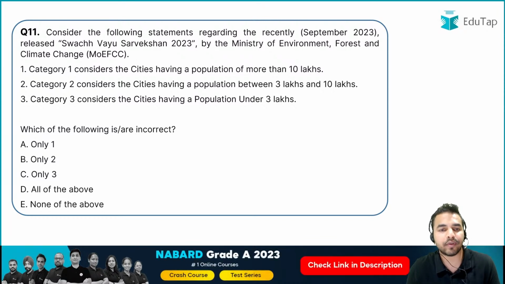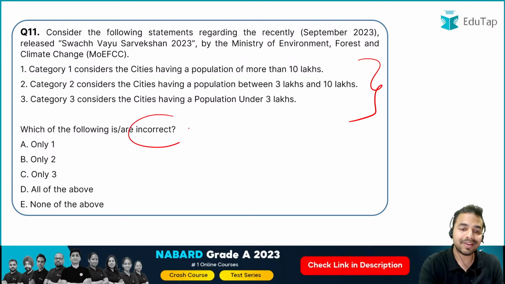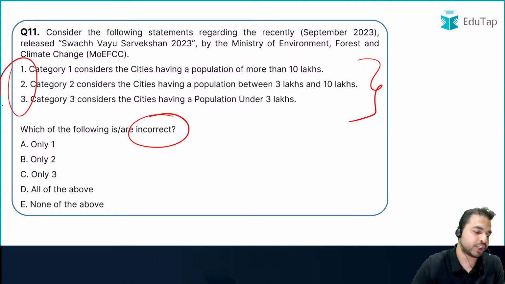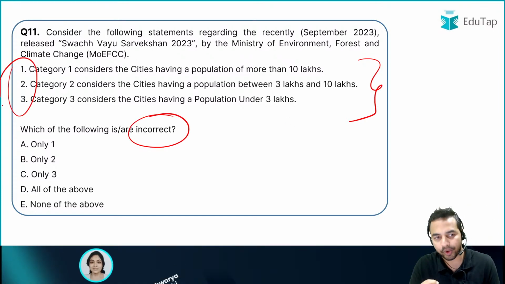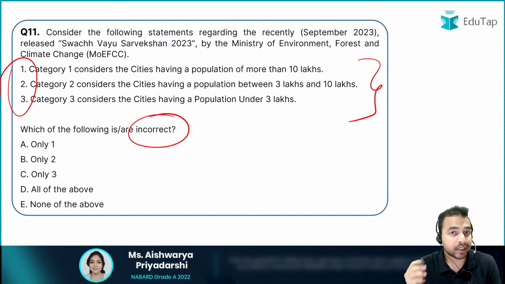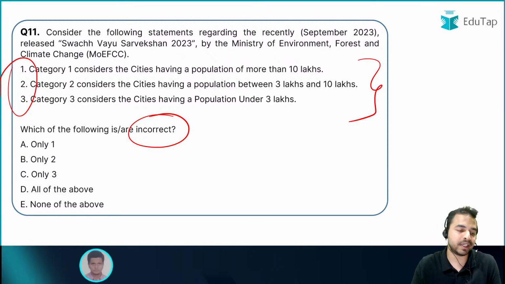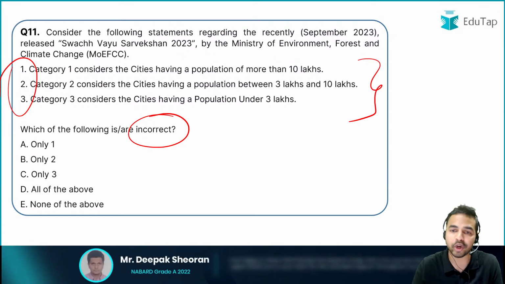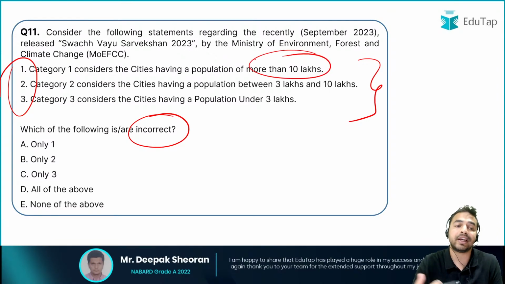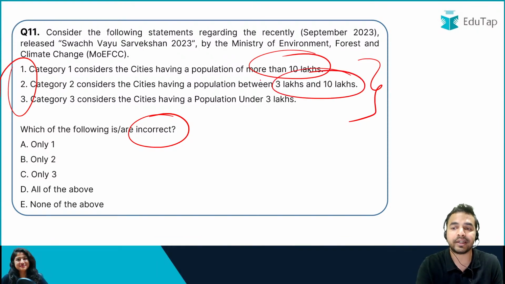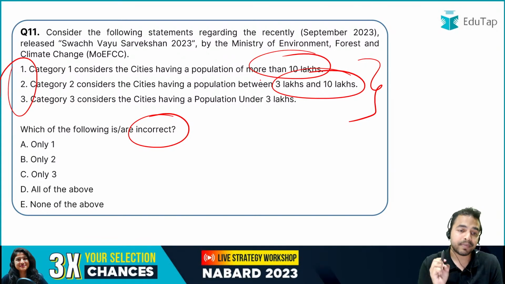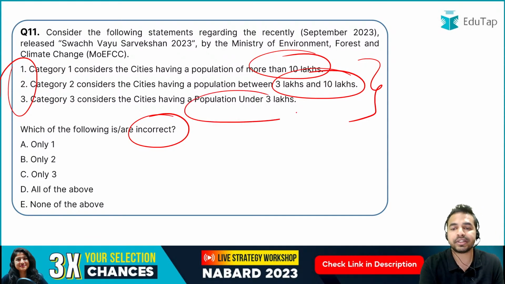अगला क्वेश्चन है from the same report, and once again you are required to identify the incorrect statement from these statements which are mentioned here. सबसे पहला क्वेश्चन, as I told you that there is a question on the categories of these particular cities. तो पहली statement है category 1 के ऊपर, that it is having the population more than 10 lakhs. Category 2 considers the cities having population between 3 lakh and 10 lakhs. Category 3 considers the cities having the population under 3 lakhs.